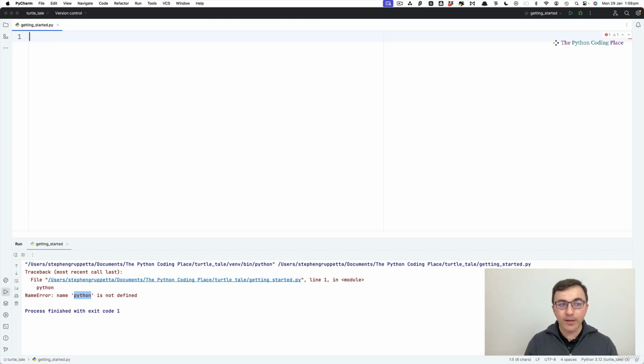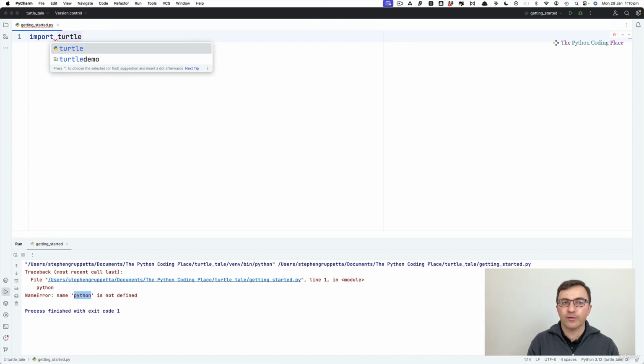And the way we ask Python to fetch one of these books from this imaginary library is using import. You can see that import is not underlined in red. There is a red squiggly line after it because we haven't finished the line, but import itself is fine. In fact, it's even changed color to blue on mine. So import means go to this library and fetch a book. And the book we're going to fetch to start with is a book called Turtle.